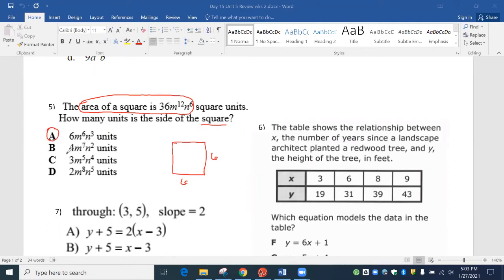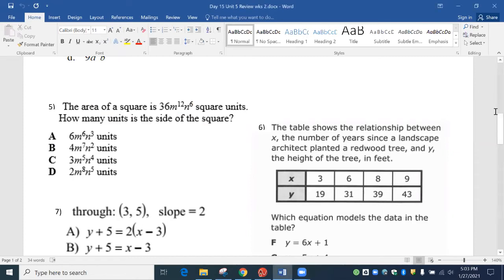Now, if there were more than one of these that said 6, then we would move to the M's. And the rule is that we add the little numbers, right? So we multiply the bigs, we add the little. So 6 plus 6 would be 12. And of course, that's how they got that right there. And 3 plus 3 would be 6. In the end, if you don't know it, and yes, you got to guess C, that's okay. All right. So if that's what you got to do, that's fine. Don't worry about it.